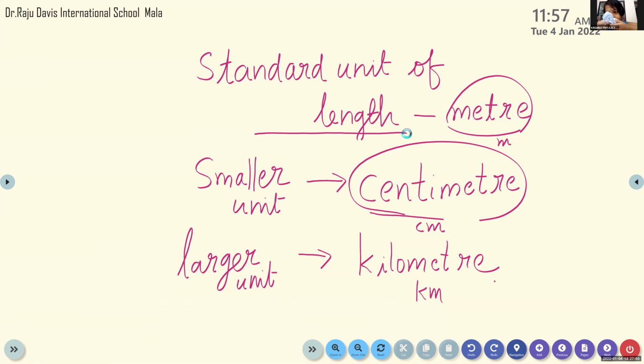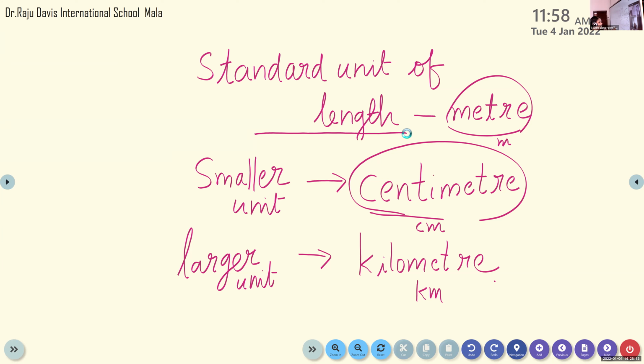Once again, tell me the spelling. M-E-T-R-E. Okay, meter. Irene, what is the smaller unit of meter? Centimeter. Very good.